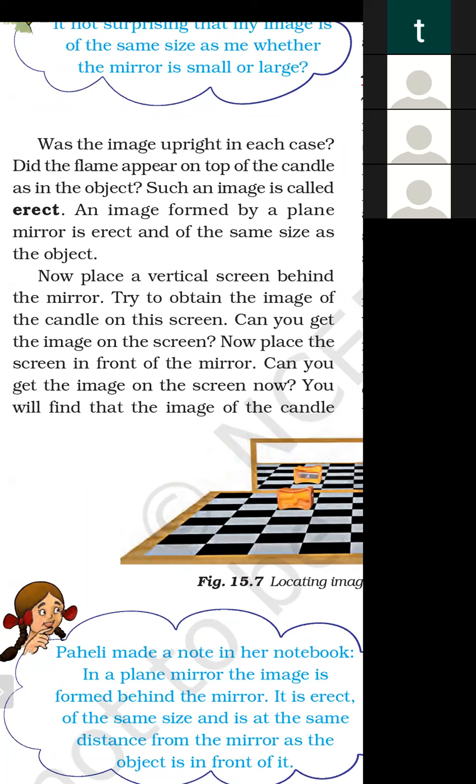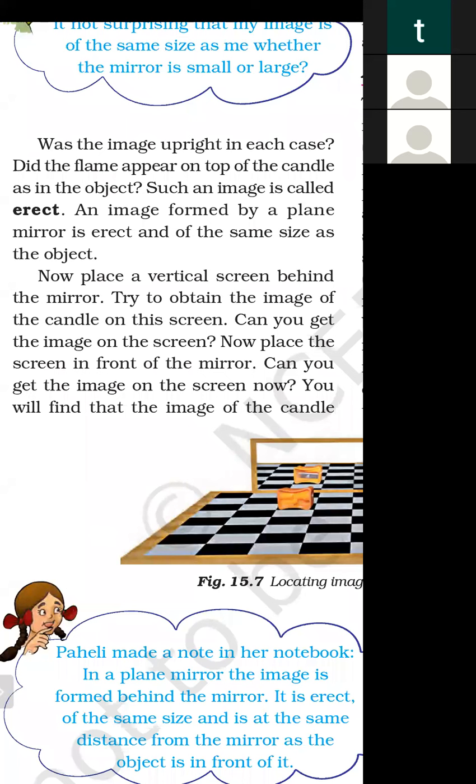If the top of the object becomes the bottom of the image, and the bottom of the object becomes the top of the image, that image is known as inverted. But if the top side of the object is the top side of the image, and the bottom side of the object is the bottom side of the image, that kind of image is an erect image.